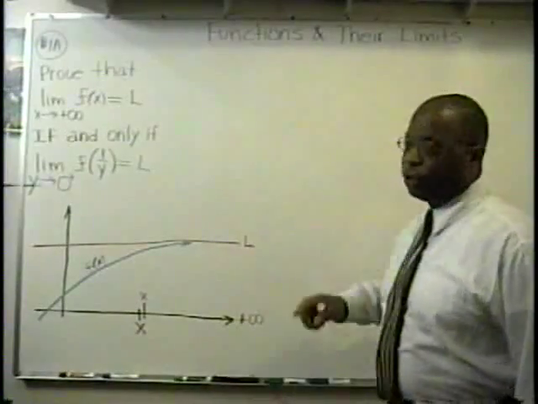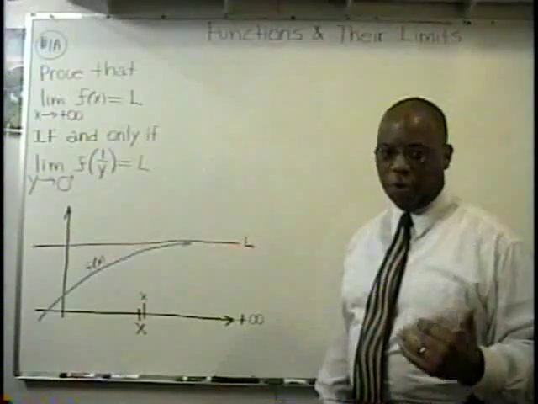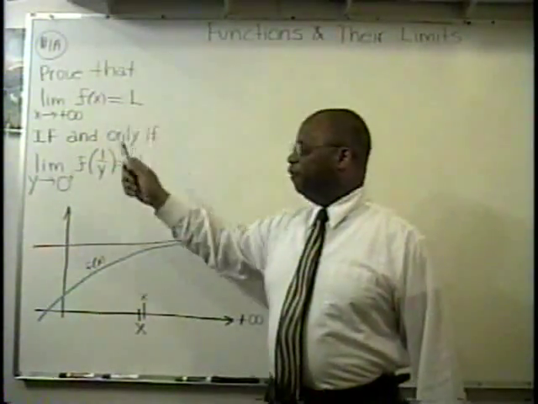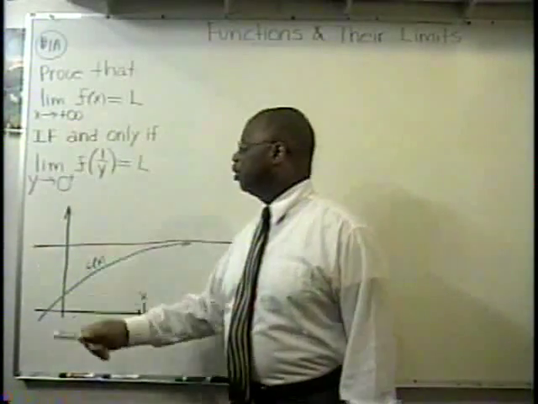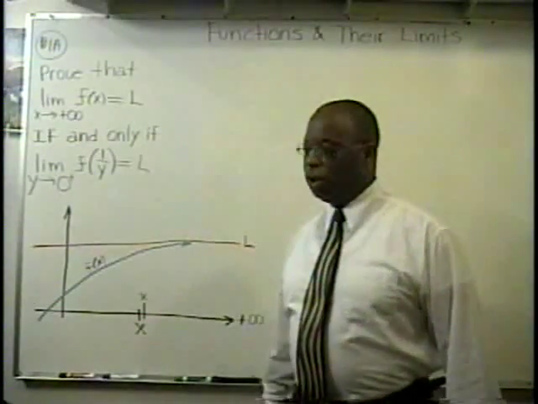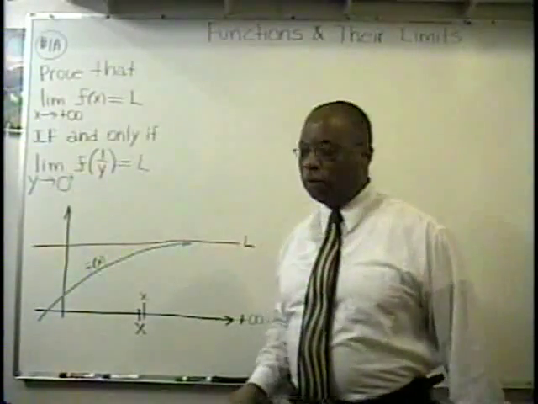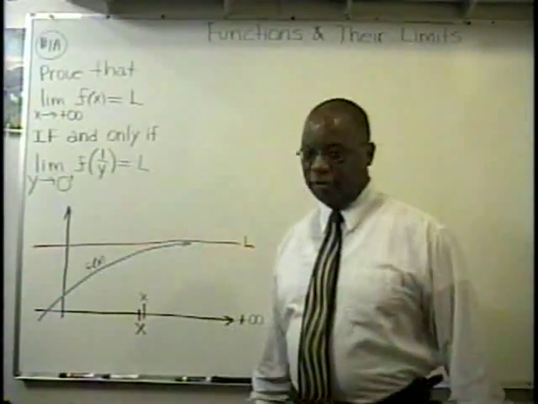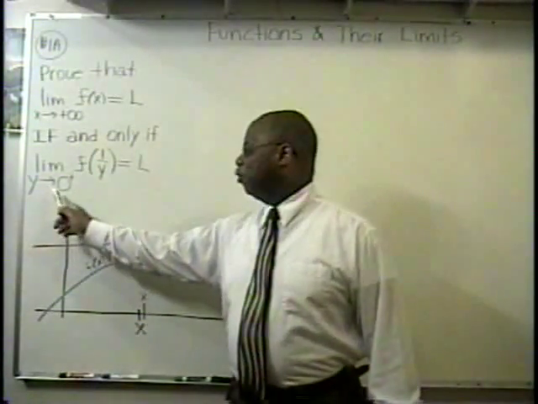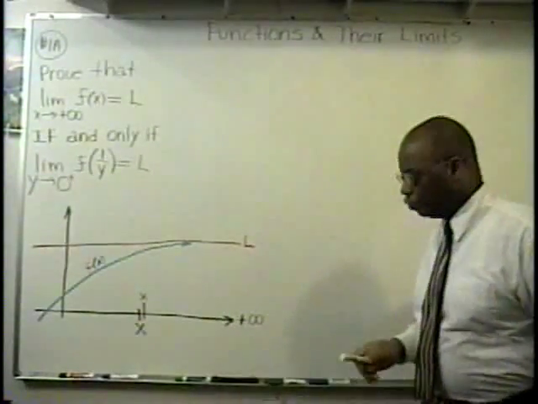We're looking at functions and their limits. From the sheet that you should have printed from our website, let's go over what they're asking us to do. Prove that the limit of f of x as x approaches positive infinity approaches L if and only if the limit of f of 1 over y as y approaches 0 from the right approaches L.